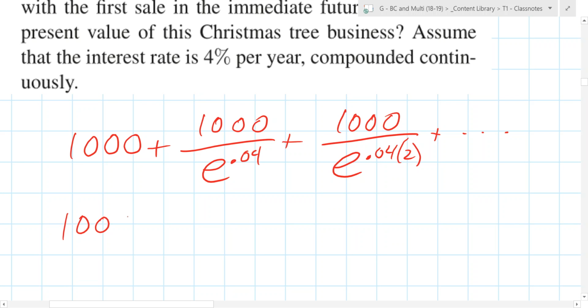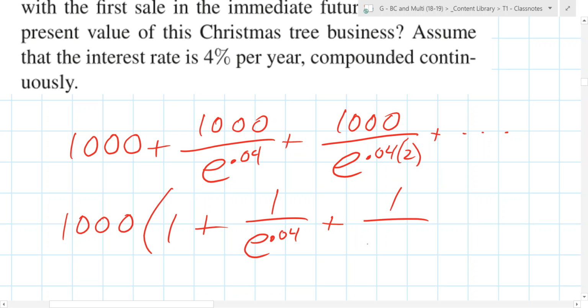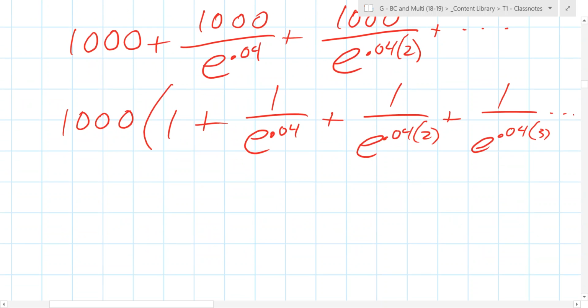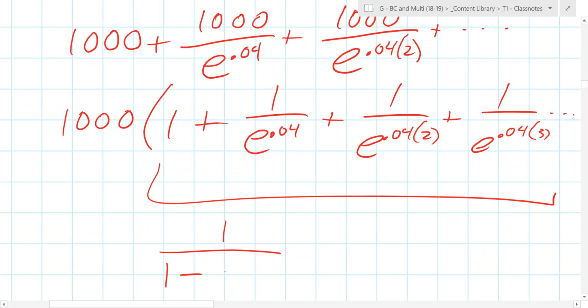Again, factor out the 1,000. You don't really need that in there, right? So what do you have here? 1 plus 1 over e to the 0.04 plus 1 over e to the 0.04 times 2 plus 1 over e to the 0.04 times 3. Goes on like that. So if you wanted to do this summation right there, what would it be? What's the first term? 1. And what's the ratio? 1 over e to the 0.04, or e to the negative 0.04. So if you do this out, you end up with 25, like 25 point something, right?